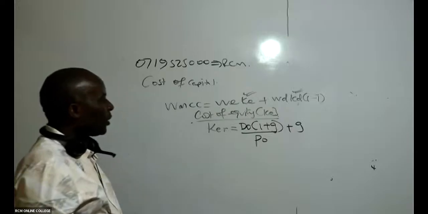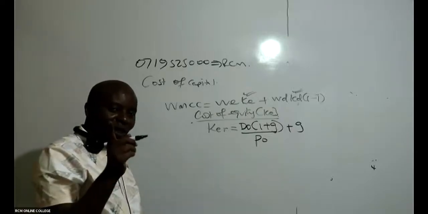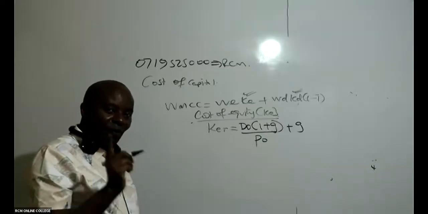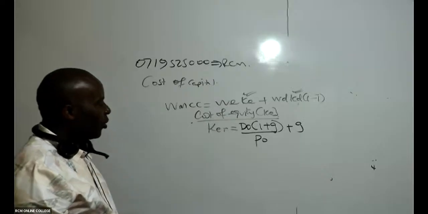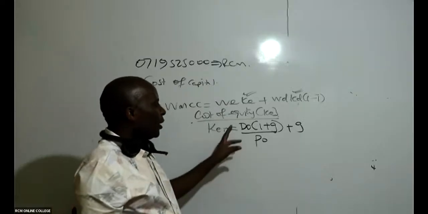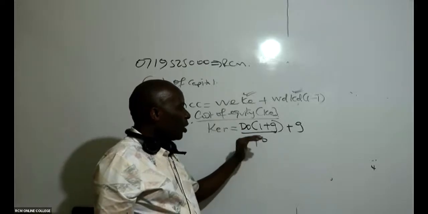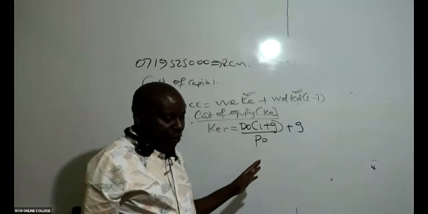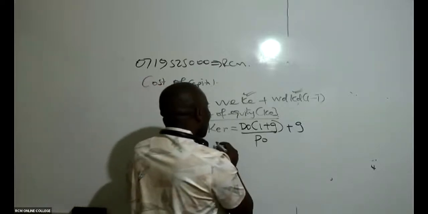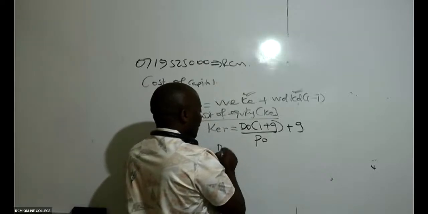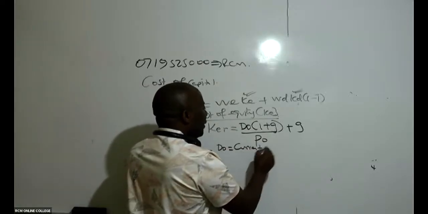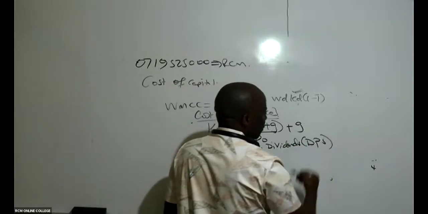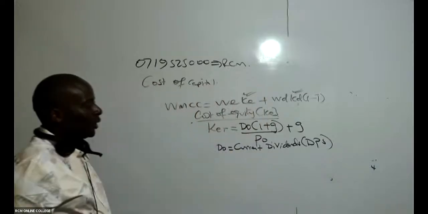I don't talk politics at all. I just wanted to give you a model that you guys will be able to remember for long. Cost of equity retained earnings, you take D0 into 1 plus G, all over P0, plus what we call G like that. Remember that this D0 stands for the most recent dividends. D0, the current dividends. What we call the DPS.